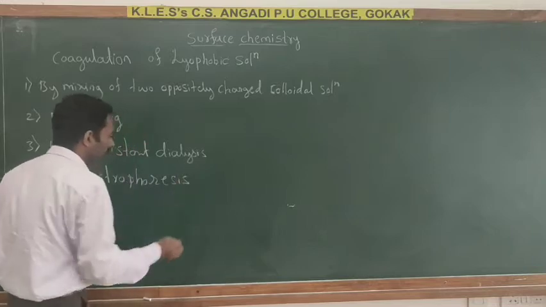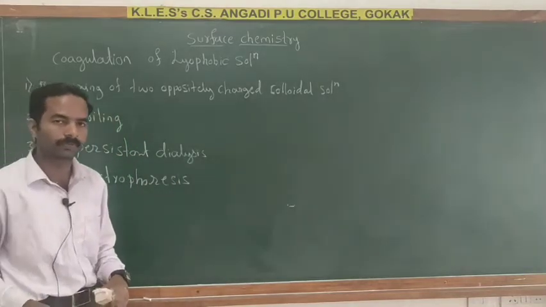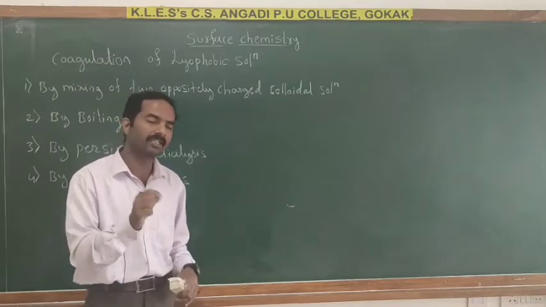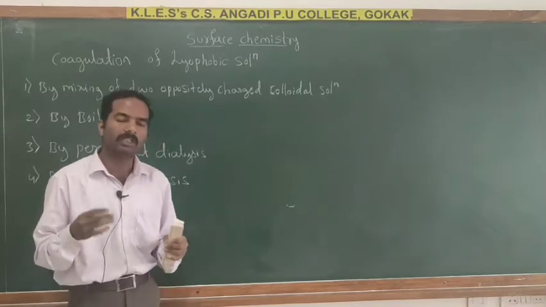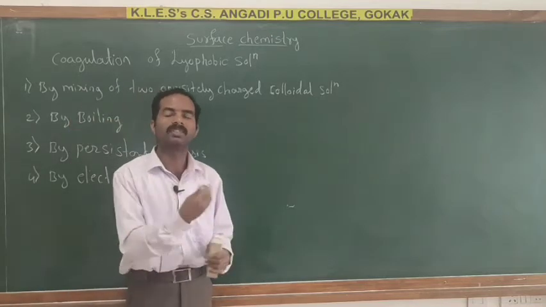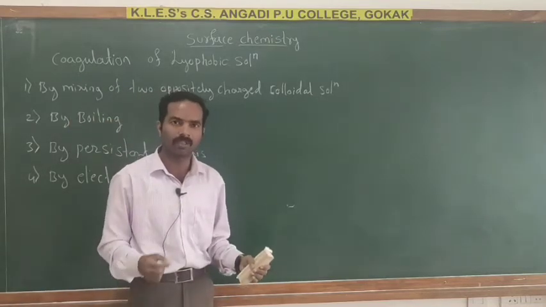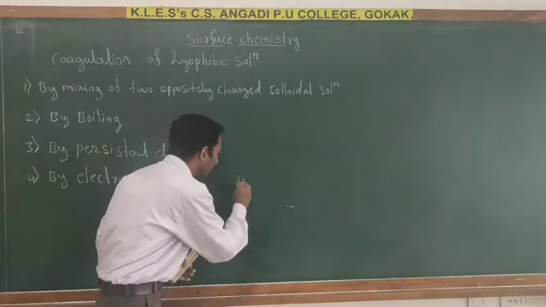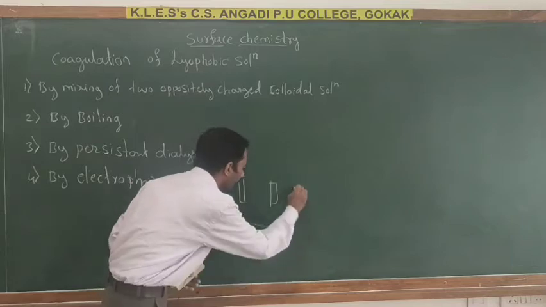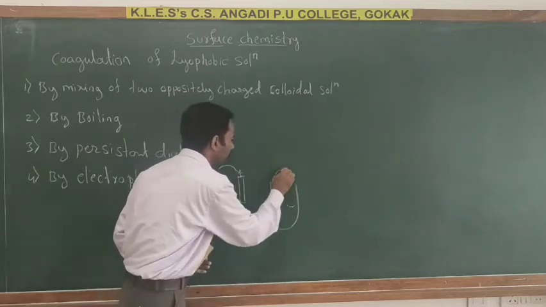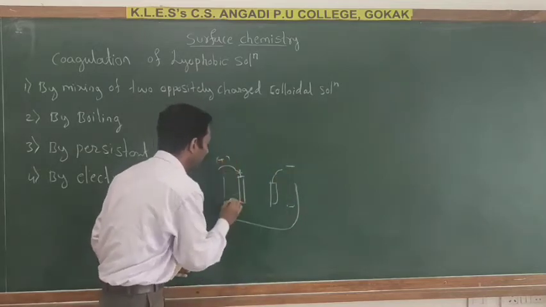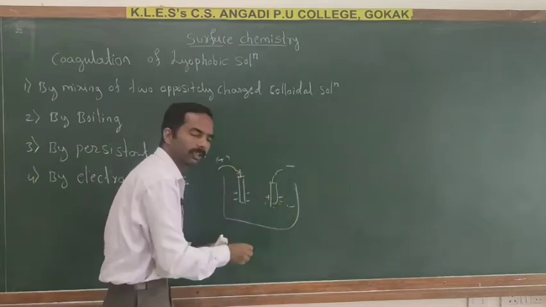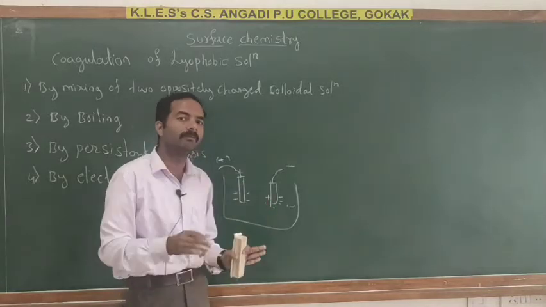electrophoresis. So already we know what we mean by electrophoresis: the movement of colloidal particles in an applied electric field is known as electrophoresis. So here the colloidal particles move towards the oppositely charged electrode, get discharged, and finally precipitate.